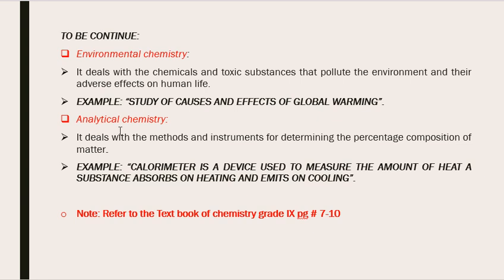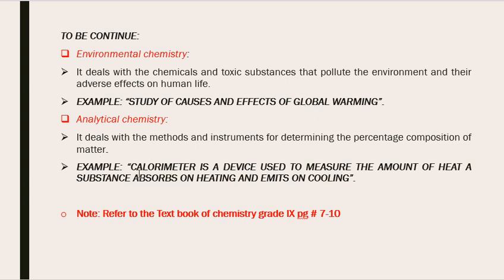Next is analytical chemistry. Analytical chemistry, as it refers to the word analysis, we are very clear about it. So it deals with the methods and instruments, all the methods and all the instruments, the devices, the tools we use for determining the percentage composition of matter.